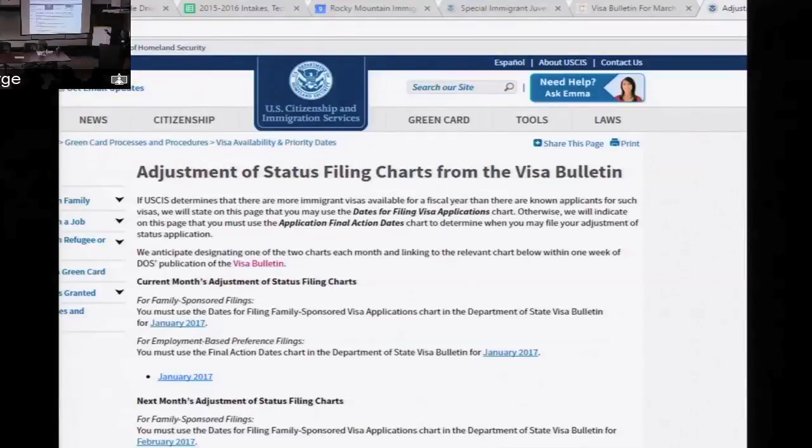So this one says, for employment-based preference filings, remember we're under employment-based fourth preference, so that's SIJS, right? For employment-based preference filings, you must use the final action dates chart. Wah, wah. You have to use the first one. Your priority date is not current. You cannot file. Sometimes that has said you must use the filing dates chart.